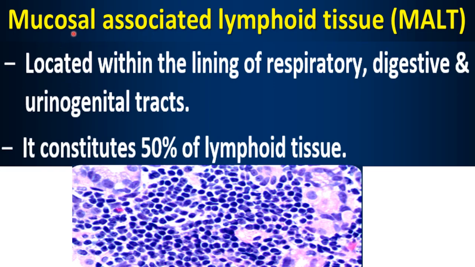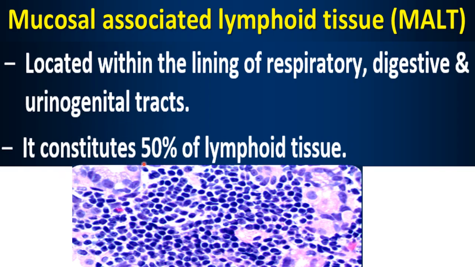And which mucosal membrane? The mucosal membrane of the respiratory, digestive, and urinogenital tract. So we can say the MALT is located within the lining of respiratory. Lining means mucosal membrane. This lining is representing mucosal membrane here. So the lining of respiratory, digestive, and urinogenital tracts have MALT.